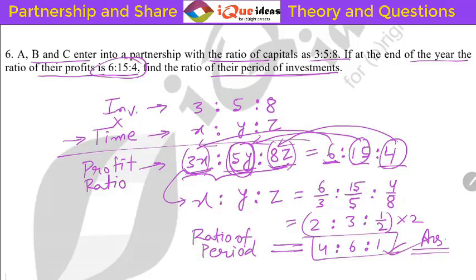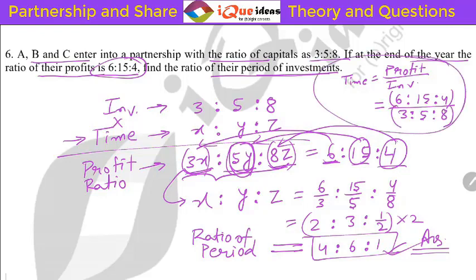Right? So this was a very interesting concept. Instead of writing all these things, you could have directly taken time is equal to profit divided by investment. Why? Because when we calculate profit, for profit we multiply time and investment. So directly for time we can do profit by investment. And the profit was 6 is to 15 is to 4. Correspondingly divide this whole ratio by the investment, that is 3 is to 5 is to 8. So that also would have given the same result. But I'm saying that you can do this directly also. Okay. Now let's take up the next question.